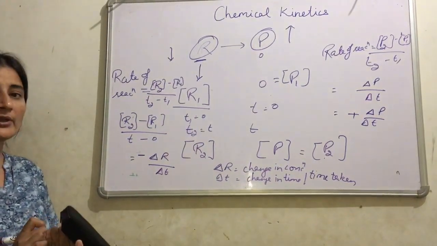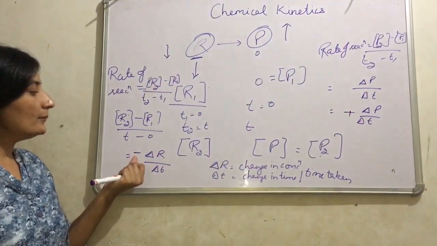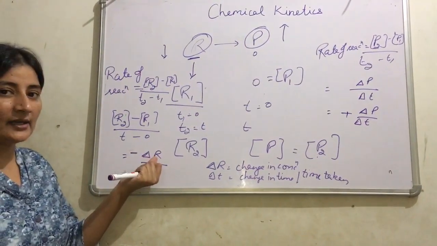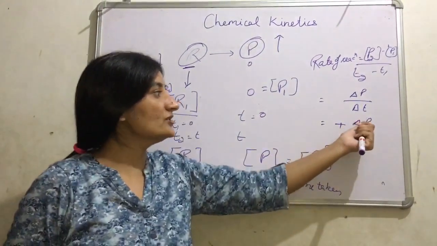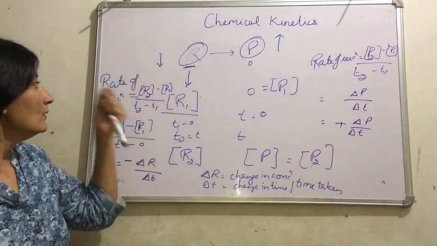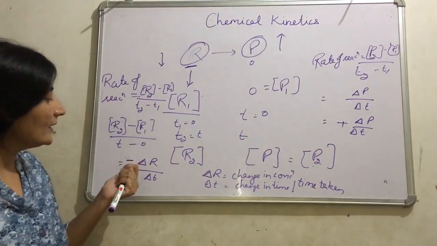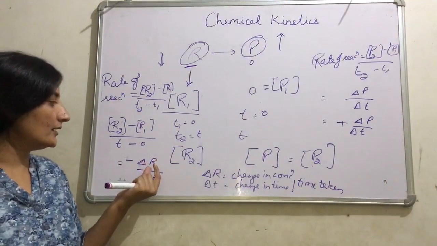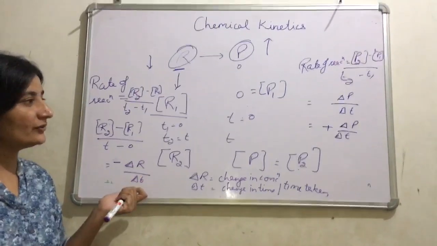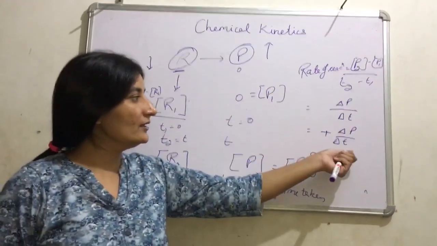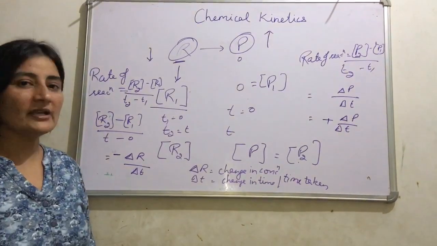This is a very important conceptual question. Why do we put a negative sign before the change in concentration of reactant in the expression of rate of a reaction, but put a plus before the change in concentration of product? The negative sign signifies that the concentration of reactant decreases with the passage of time and the concentration of product increases with the passage of time. That's why positive and negative signs are used here.